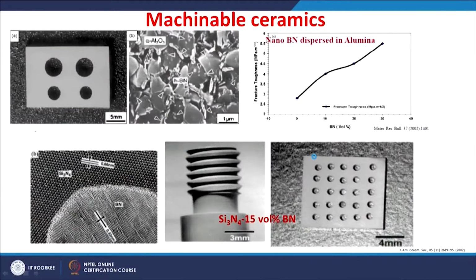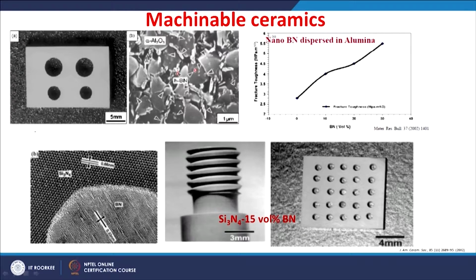So, this is one example of alpha aluminum oxide grains in which hexagonal boron nitride can be dispersed in an aluminum oxide matrix, and this nano hexagonal boron nitride can be useful in improving the fracture toughness, right.